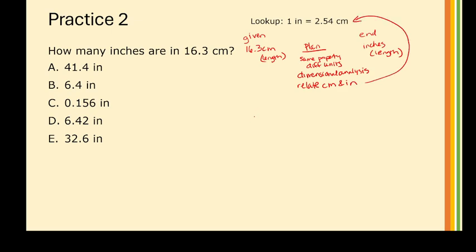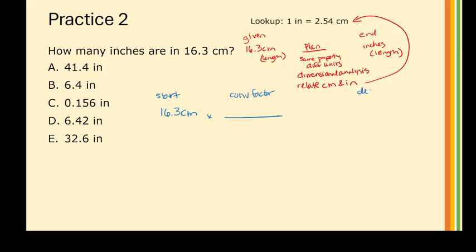So my plan is, remember when I do dimensional analysis, we begin with the starting information, which is 16.3 centimeters. And then I'm going to make a conversion factor.